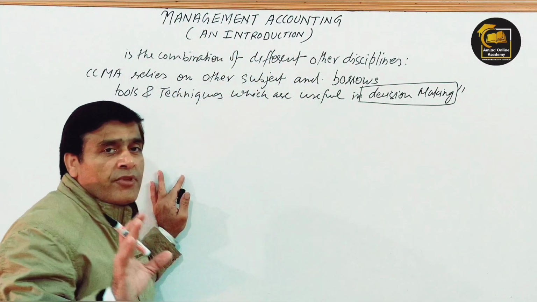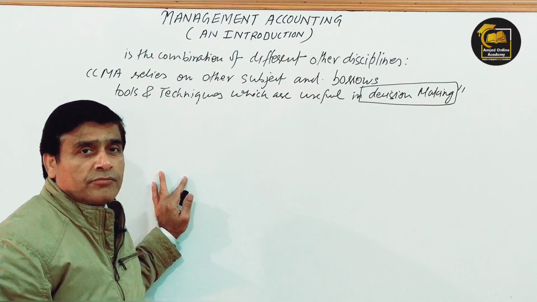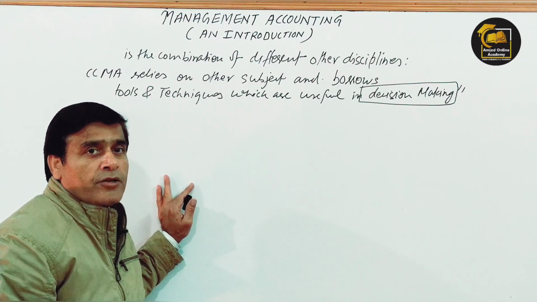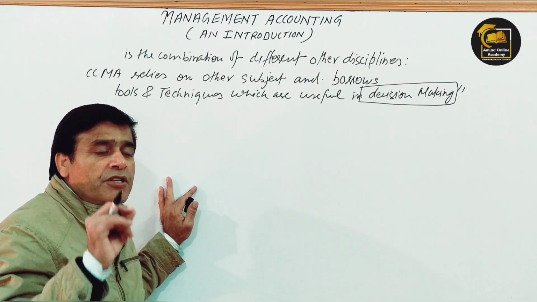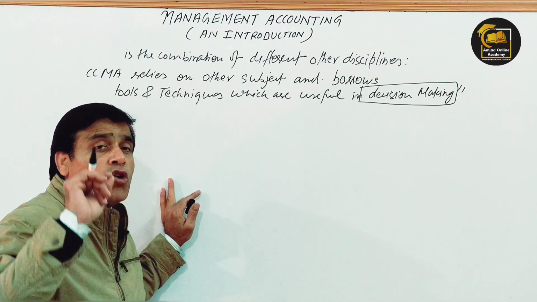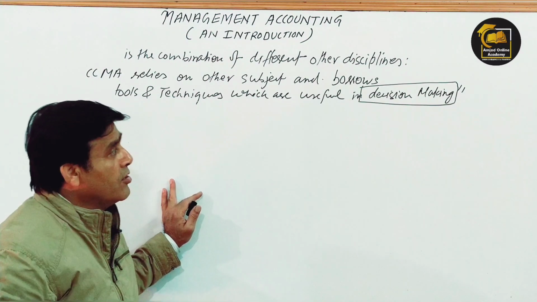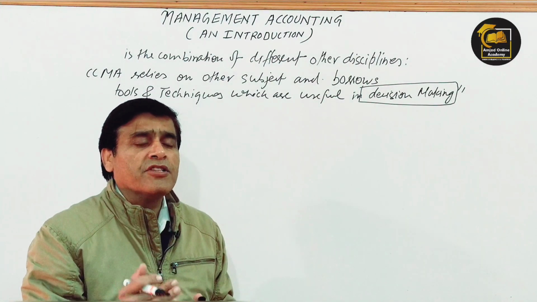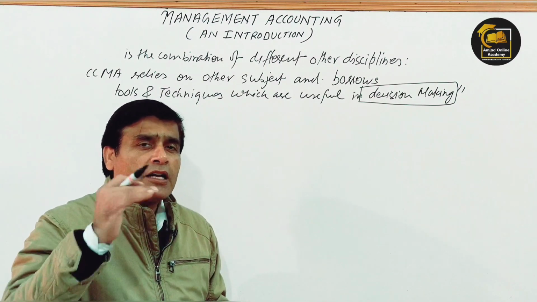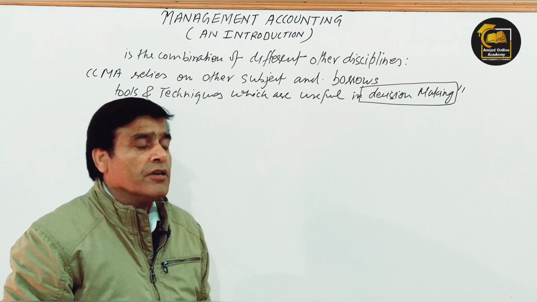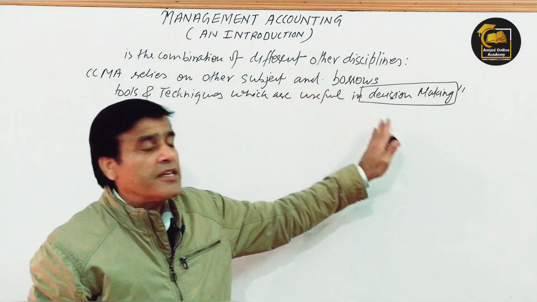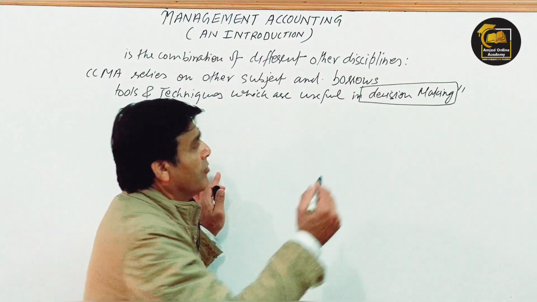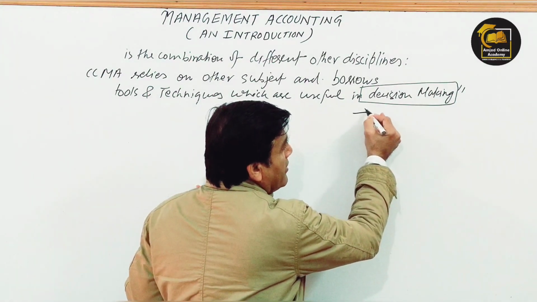Okay, decision making, how does it help, who takes the decision? You tell me, who takes the big decisions in the business? Top level managers. So management accounting provides assistance to the top level management so that they could take decisions. It borrows different tools and techniques which have some practical application and may be useful for decision making. So the point to be emphasized is decision making, and what decision making can it be?